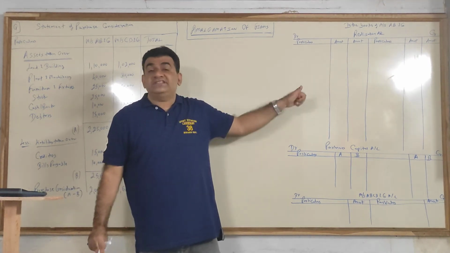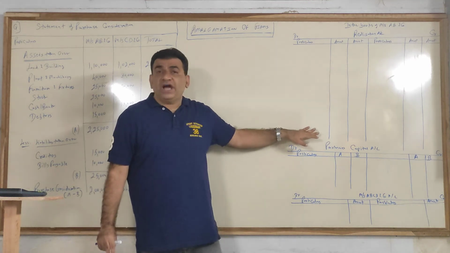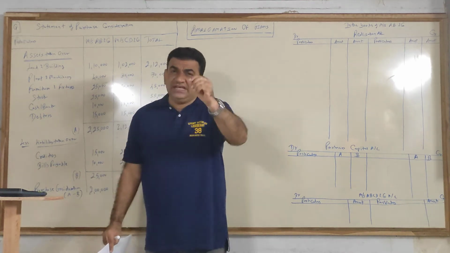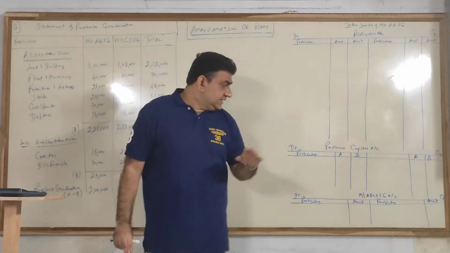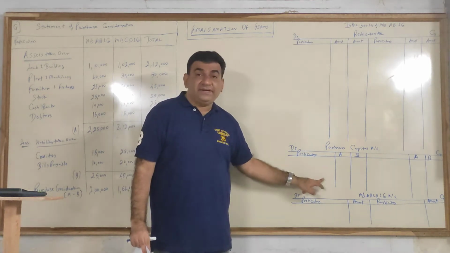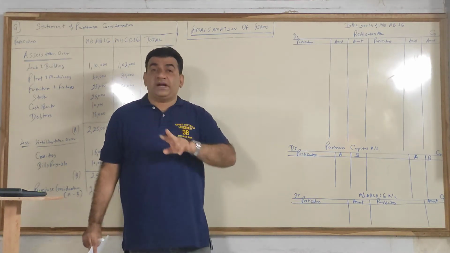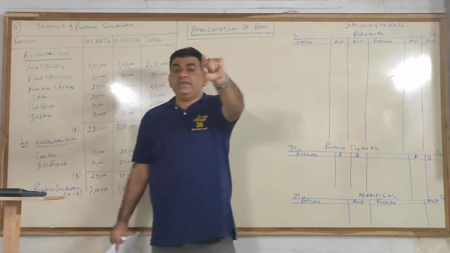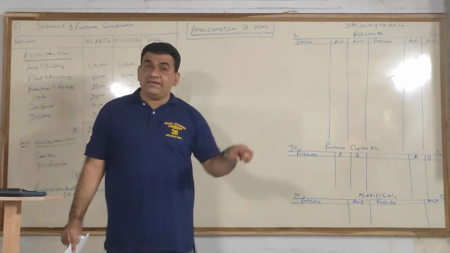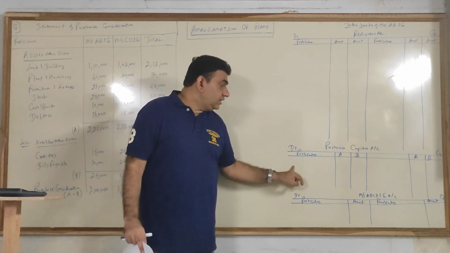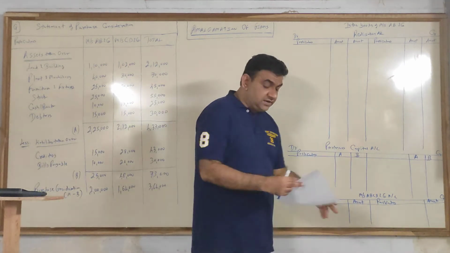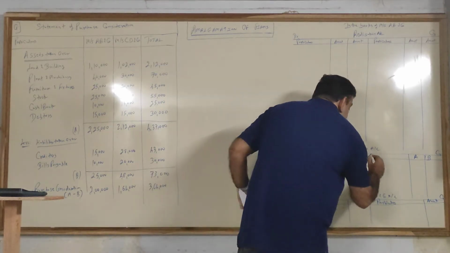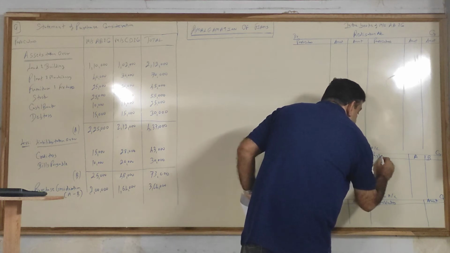So one account is realization, around half a page, or 2-3 lines more than half a page. Then the partners' capital accounts, with the number of partners. Here I am closing first AB and company. In AB there are 2 partners, A and B, so particulars AB, only 2 partners of the first firm.